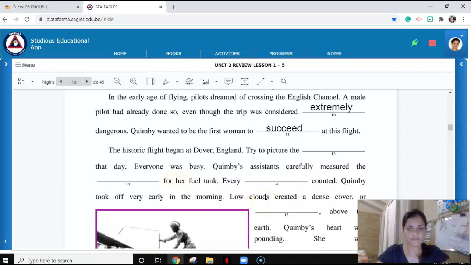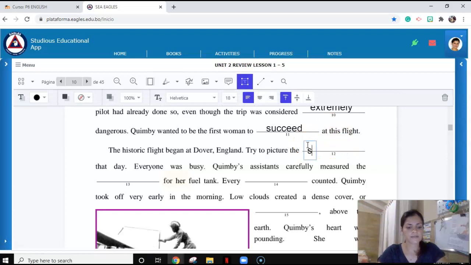Let's move on to number 12. The historic flight began at Dover, England. Try to picture that day. So here the author is giving us a context clue. He's telling us where the flight began, at Dover, England, right? So it's a setting. So we need to picture another word for setting. Remember we learned it is scene. So try to picture the scene. Try to picture the place. Try to picture the setting that day.